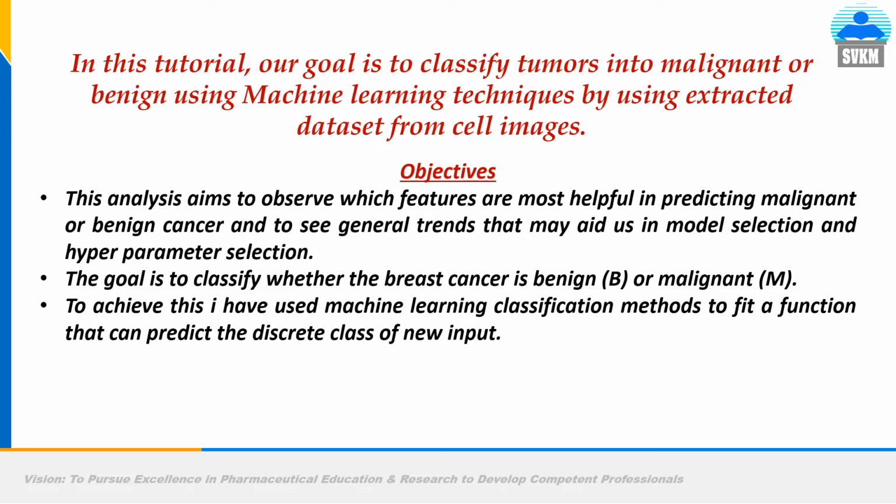So this analysis aims to observe which features are most helpful in predicting malignant or benign cancer and to see general trends that may aid us in model selection and hyperparameter selection. What is a hyperparameter? Learning rate and other input features. They are hyperparameters which are essential for fine-tuning the model training to get a prediction which is as close as possible to the actual output, or the ground truth, in machine learning language. The goal is to classify whether the breast cancer is benign or malignant.